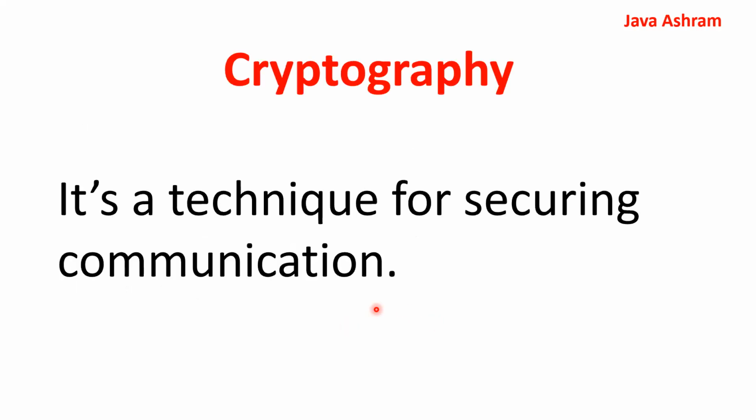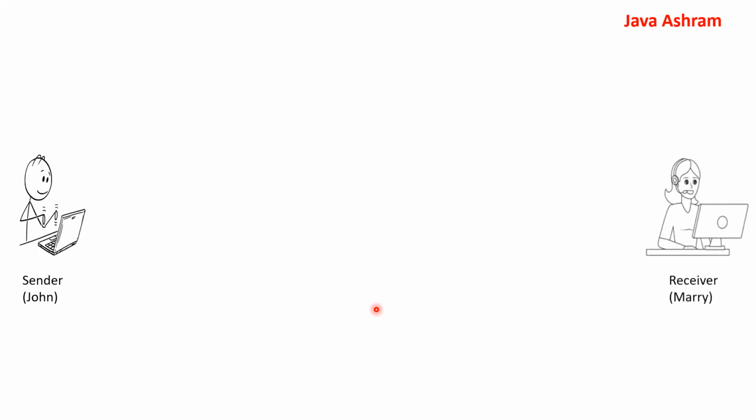So let's see what cryptography is first. Cryptography is a technique for securing communication. It is used to secure the communication. Let's see one example. Let's say John is a sender who wants to send some message to Mary. Mary is a receiver and John is a sender.